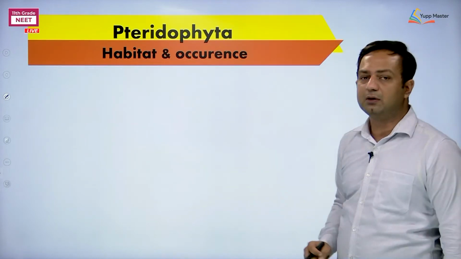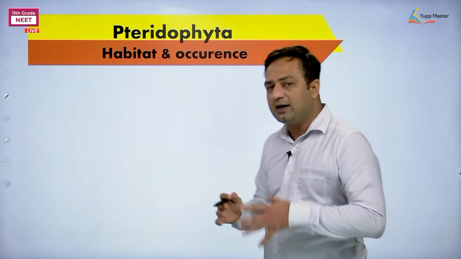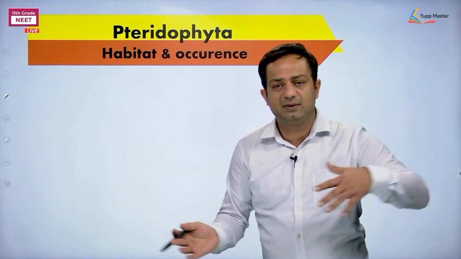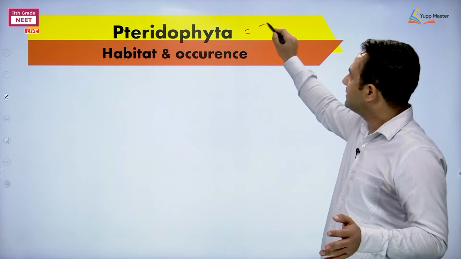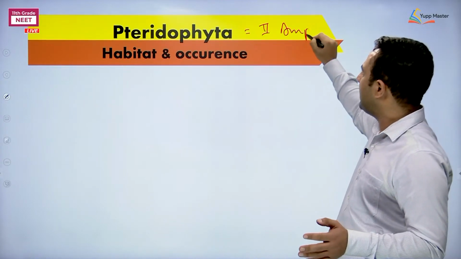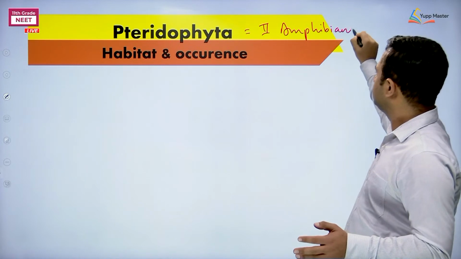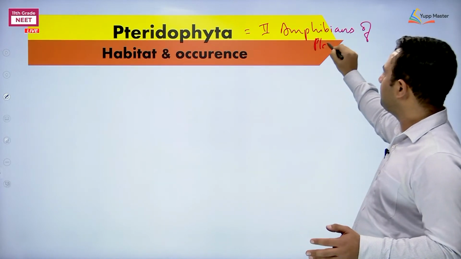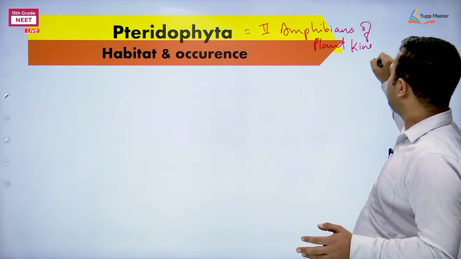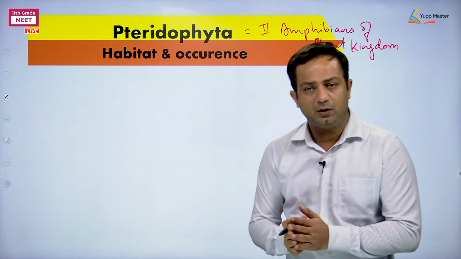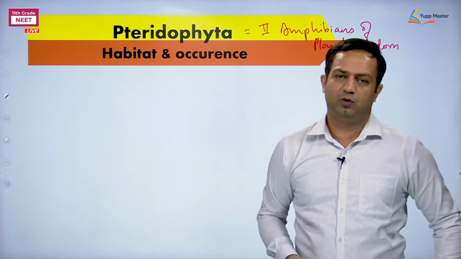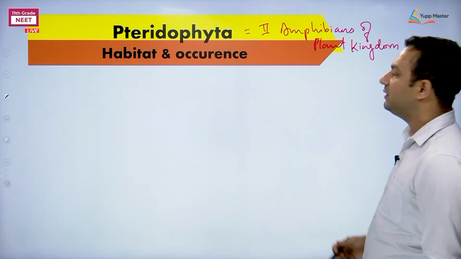Next, if we are talking about the habitat where they are found, here again the condition is becoming the same as Bryophyta. Some people used to write Pteridophyta as second amphibians of plant kingdom. Second amphibians of plant kingdom means that they are evolved, however, they require water again for performing sexual reproduction. The sporophyte is independent from water, but gametophyte is again dependent on water. Okay, so that type of thing we need to consider.